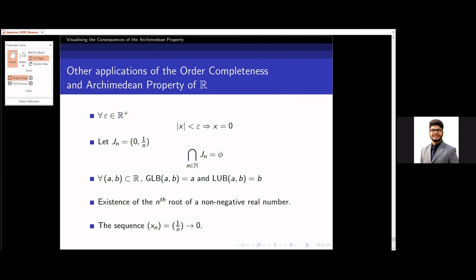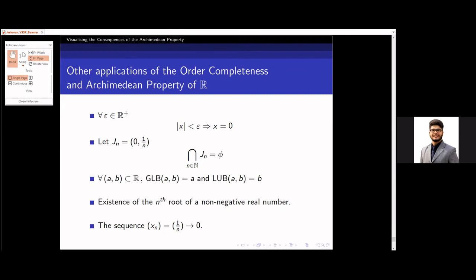The number one says that for all epsilon in R plus, if mod x is less than epsilon, that means if mod x is less than every positive epsilon, then x is equal to 0. You may try to prove that as well.